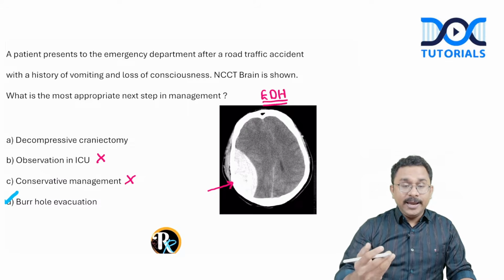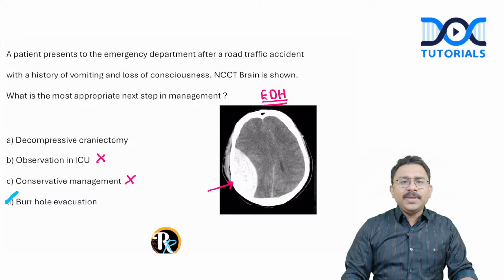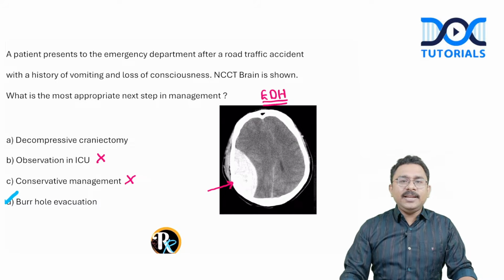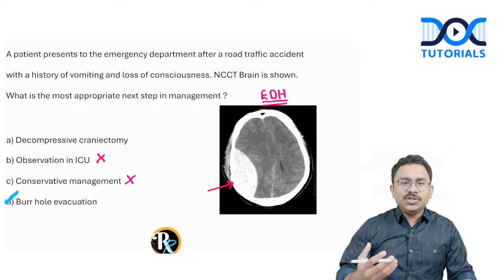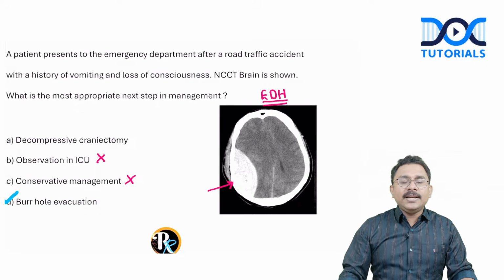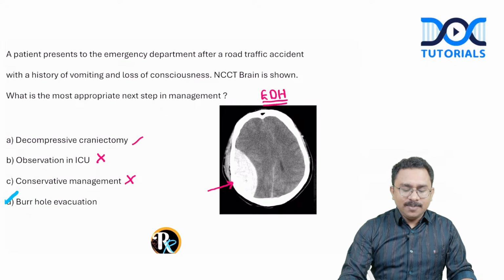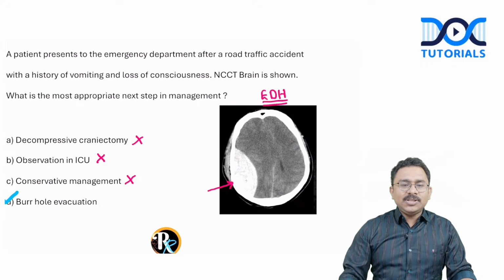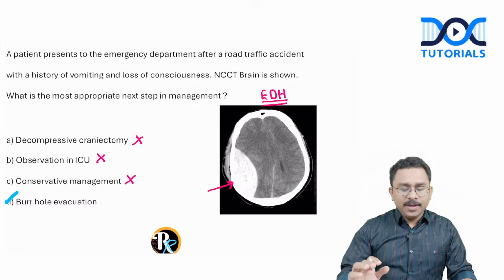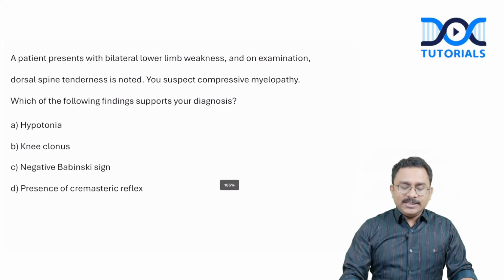Regarding option A, decompressive craniectomy, this is used in case of significantly raised intracranial tension that can occur in the context of a large stroke. In such a case, a large stroke causing cytotoxic edema, you will go for decompressive craniectomy, but that is not the scenario here. Hence, the best option will be option D, burr-hole evacuation. Clear? Right. Let's go to the next question.